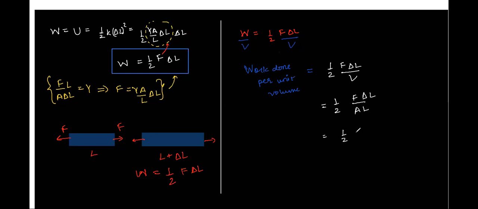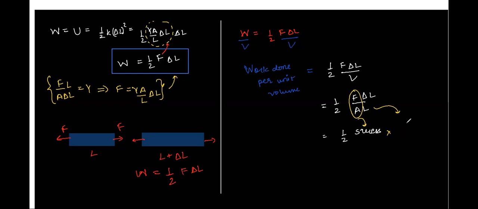Now, what is force per unit area equal to? Stress, right, Atul? Yes, sir. Force per unit area is stress. Now, what is delta L by L equal to? Strain. So we get this as half stress into strain. Is it clear, Atul? Yes, sir.